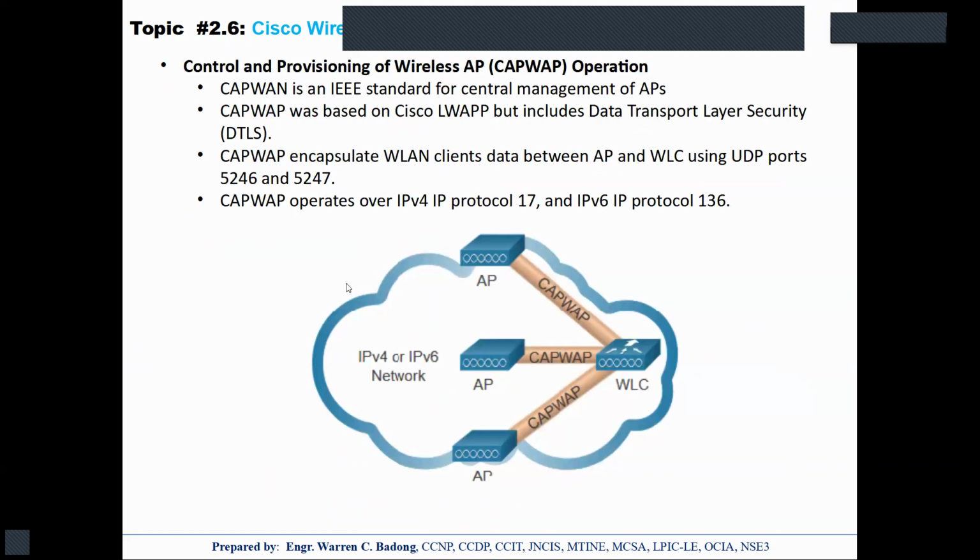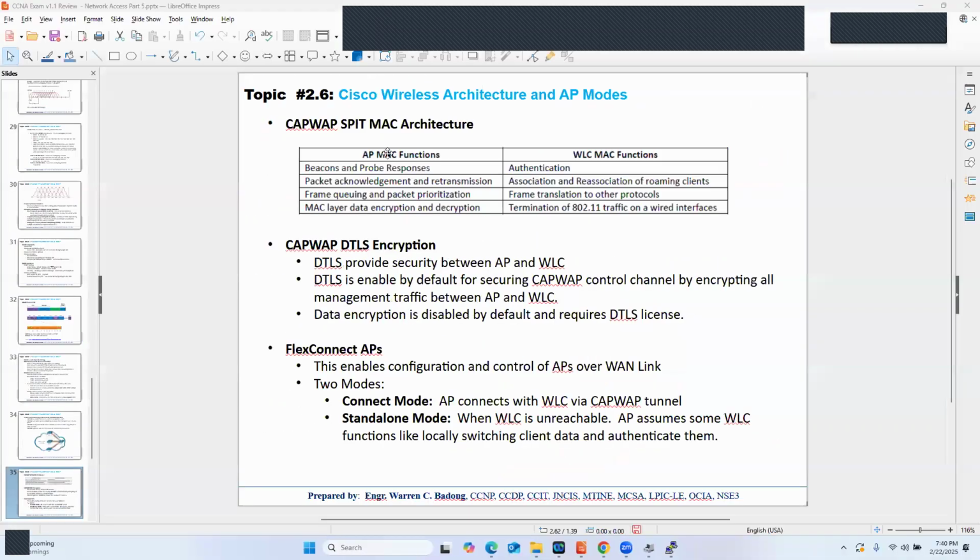Now, if our AP is controlled, there are actually two protocols. One is a Cisco proprietary protocol called LWAPP, and then the standard one is called CAPWAP. Wait, let me correct that.